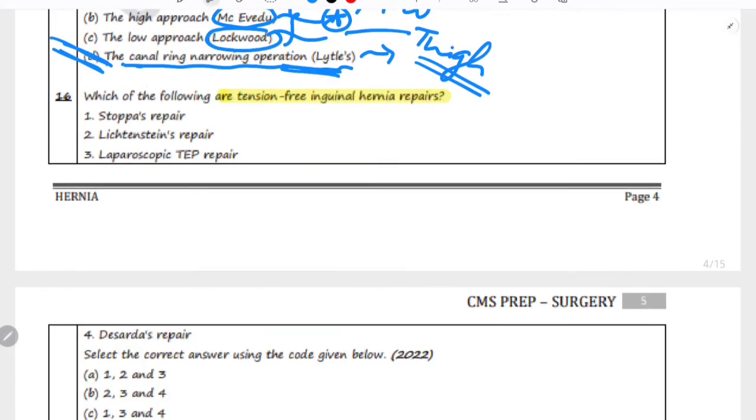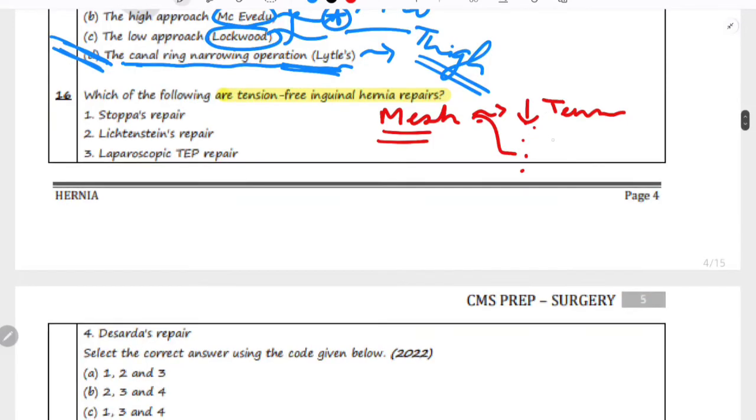Which of the following are tension-free inguinal hernia repairs? Tension-free inguinal hernia repair involves the use of mesh. First of all, why are we using mesh? The mesh is used to cover the hernia, which reduces the tension on the surrounding tissue and also reduces the risk of recurrence. So basically we use mesh for two things. The first one is to reduce the tension, and the second one is to reduce the recurrence.